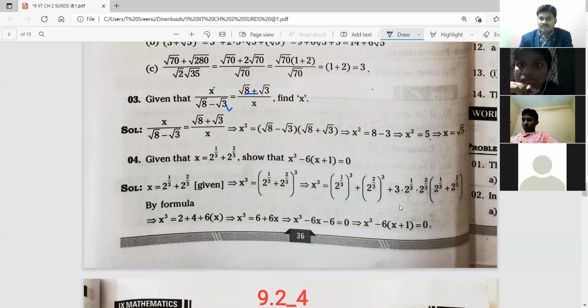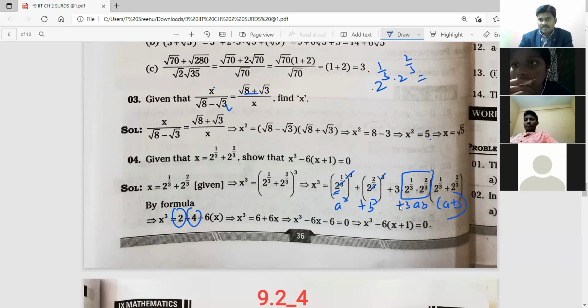Cubing on both sides, you must know the formula: a cube plus b cube plus 3ab into a plus b. A is this, b is this. Here 3 cancels, here 3 cancels, so you will get 2 here. Here 2 power 2, 4, you will get. This value becomes 2 power 1 by 3 into 2 power 2 by 3, which is equal to 2 power 1 by 3 plus 2 by 3. You will get 2 power 1 plus 2 by 3, which is 2 power 1, equal to 2. Okay, now this is totally 2.